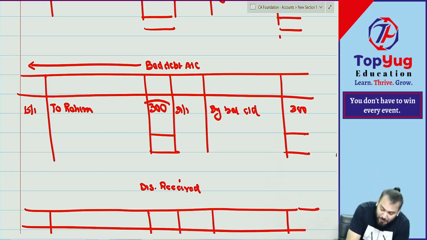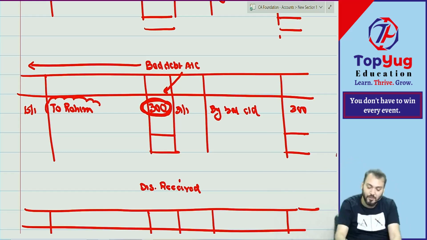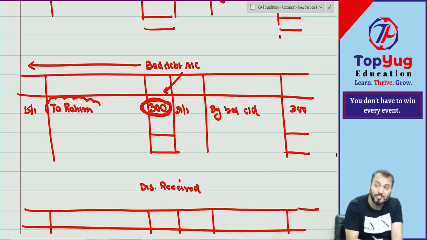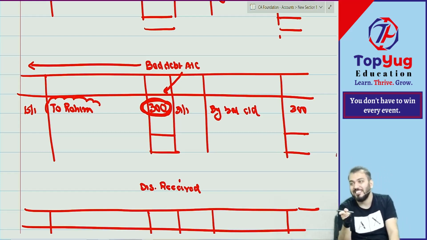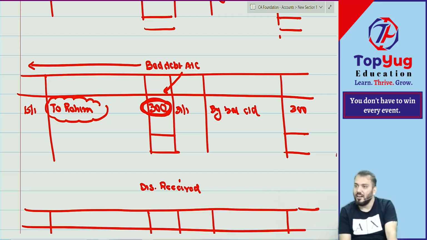The bad debt account is debited with what amount? 300. But reference we are giving of which account? The account which was credited. So first write down the amount, then give the reference of the other account. We are only giving the reference of the account; the amount debited will come there. Understood? Correct? Any more doubt?